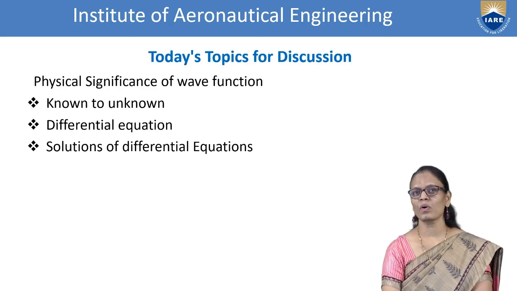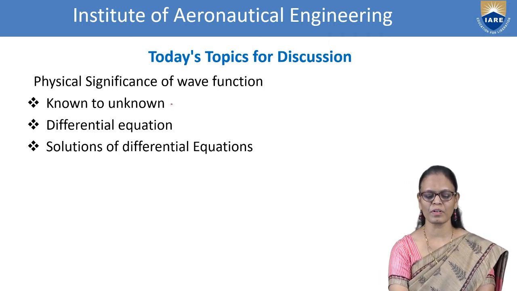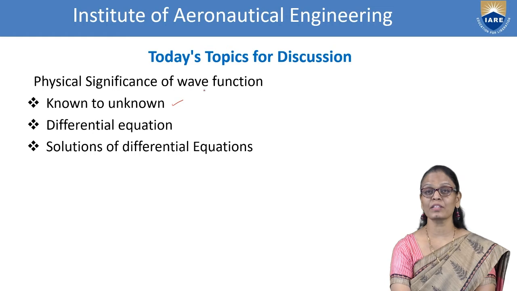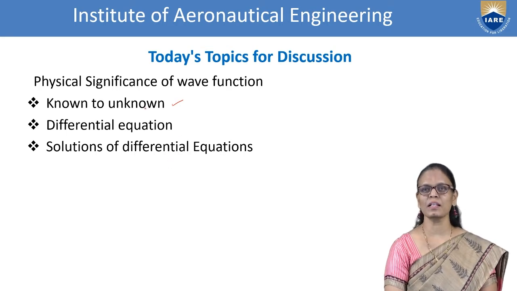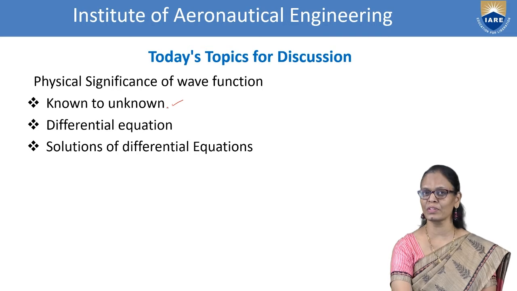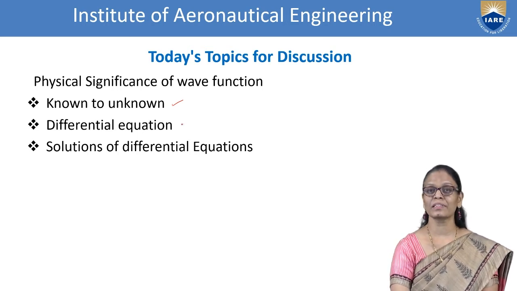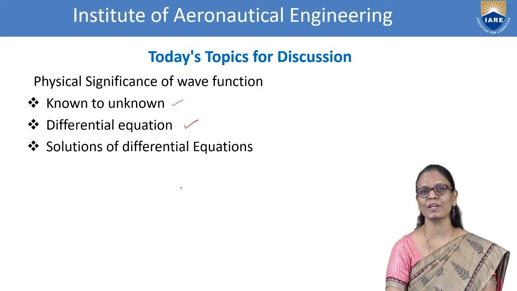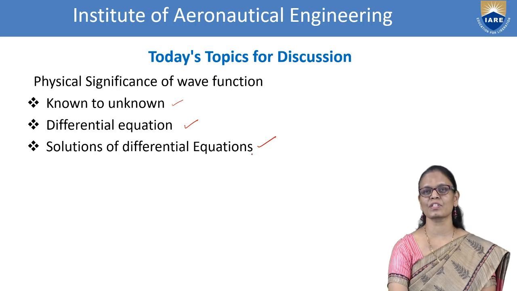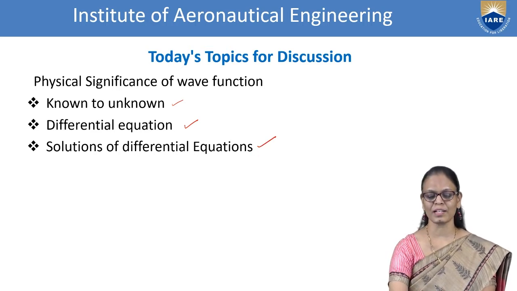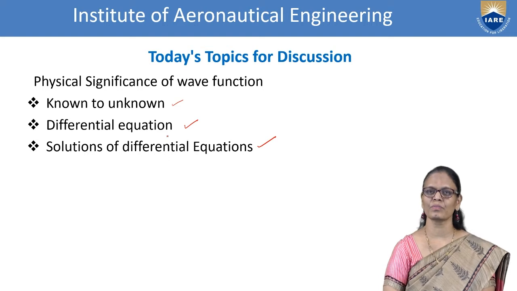Now, how do we go about this topic? First, we will start from something known to unknown, because when I talk about a wave function, it may be a new term for you. So whatever we have studied in classical mechanics, we will start from there and then try to understand the physical significance. So we will go from a known thing to an unknown thing. Then we will derive the differential equation, and the solutions of these differential equations give us the wave function. That is how we are going to understand the wave function.